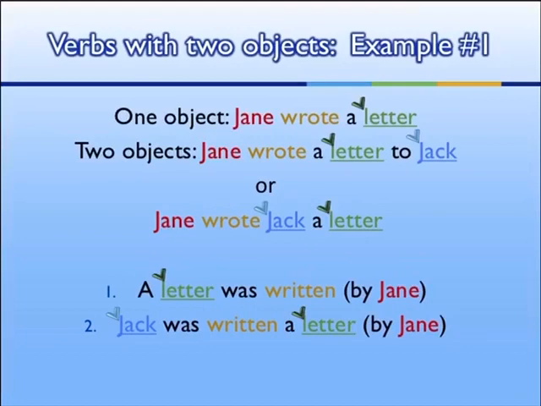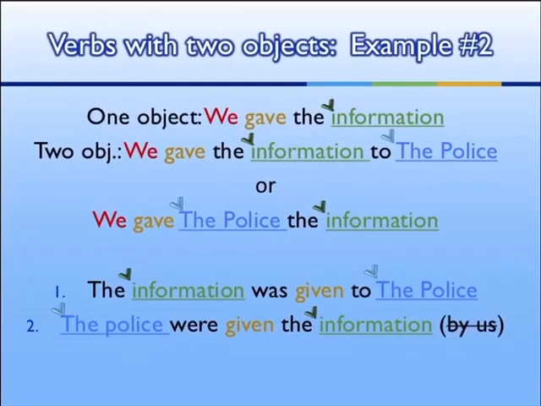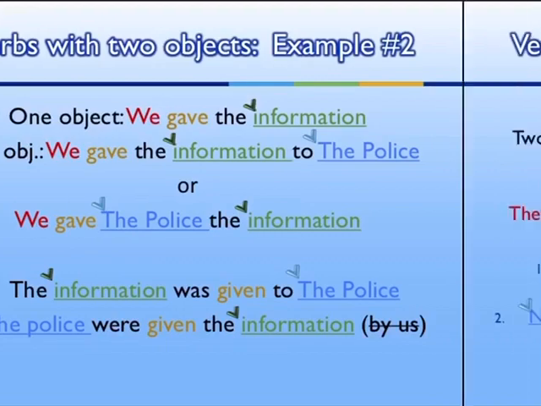One object: Jane wrote a letter. Two objects: Jane wrote a letter to Jack, or Jane wrote Jack a letter. It becomes: a letter was written by Jane, or Jack was written a letter by Jane. Verbs with two objects. There, one object: we gave the information. Then when we have two: we gave the information to the police. We gave the police the information. The information was given to the police. The police were given the information. We can put "by us" or we cannot put it.